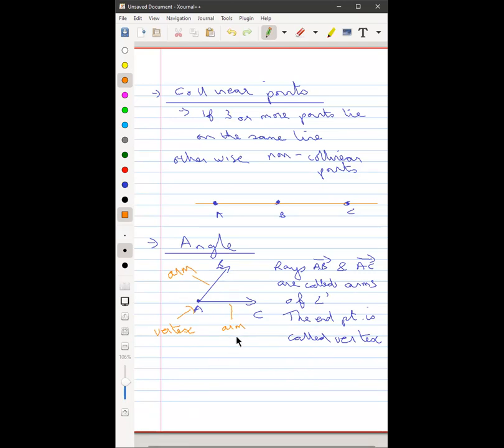Do you all need to copy this, or do you remember from earlier? Pretty easy. Okay, quickly copy it down. So an angle is formed when two rays originate from the same endpoint called the vertex.